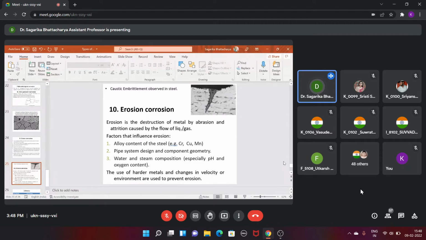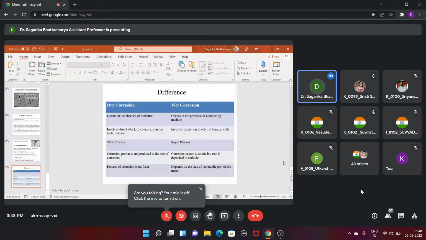Okay, and these are the examples of electrochemical corrosion. And lastly, in the last class we already discussed dry corrosion and wet corrosion, and here the difference between dry corrosion and wet corrosion is given. So you can read that.